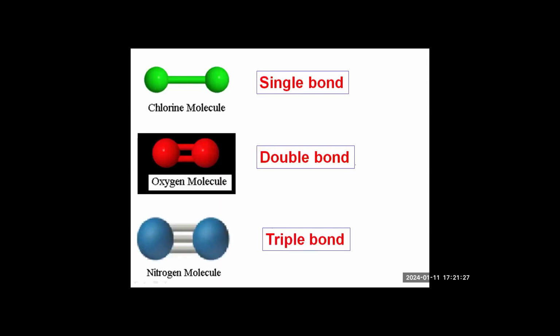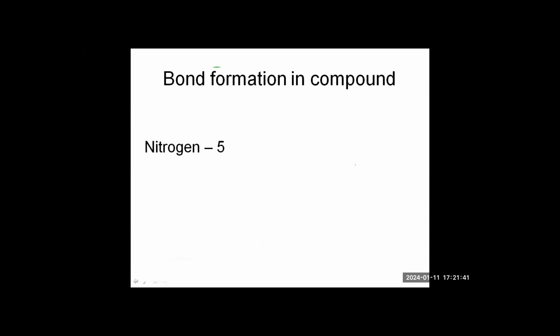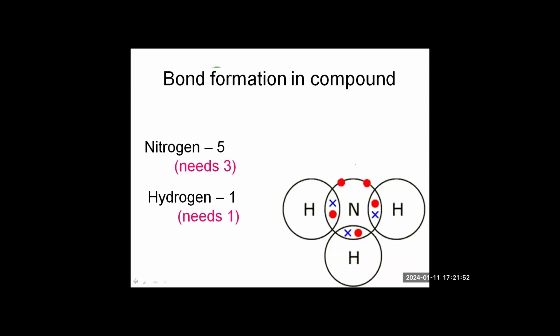These are the diagrams that show it. In case you want to make the models, these are called ball and stick models. The line between them is called the bond, and the spheres are the atoms. Now if nitrogen and hydrogen combine together, having valency 3 and 1 each, we get the compound ammonia, NH3. This is ammonia gas.